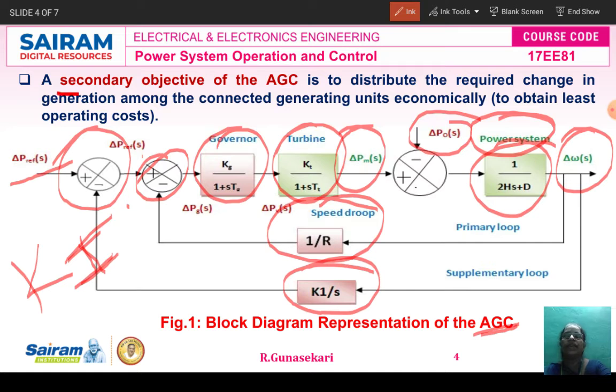Students, the secondary objective of the AGC is to distribute the required change in generation among the connected generating units economically, so as to obtain the least operating cost. This is the secondary objective of automatic generation control.